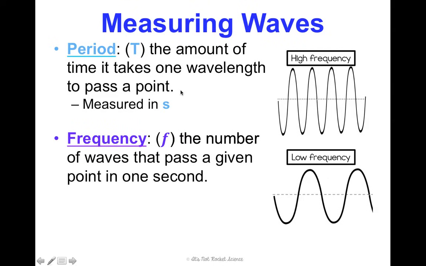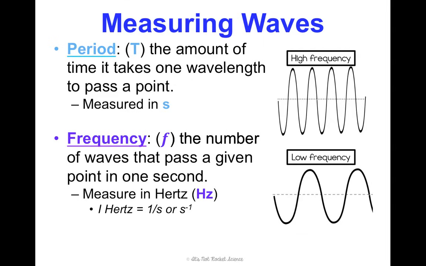Frequency, represented by what I call the fancy F, is the number of waves that pass a given point in 1 second. It's a little bit confusing, but they're inverses of each other. And that's how we can know they're related. Frequency is measured in hertz, which is Hz. 1 hertz is the same as 1 divided by a second, or second to the -1 power, which is basically the inverse of a second. So they have this inverse relationship.